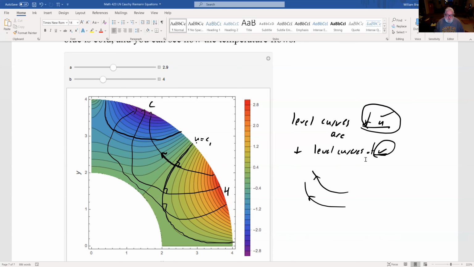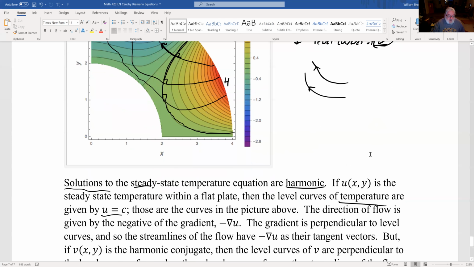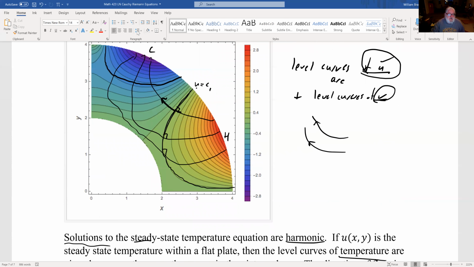And so then you don't actually have to solve any differential equations to do that. It's generally hard though, because you have to figure out what u is first. And if you can figure out u, you can probably figure out v sort of the same way. But that's one of these applications of complex analysis. If you look at the temperature in a plate like this, the level curves of temperature are harmonic functions, so the flow lines are the harmonic conjugate. And I think that's it for that.